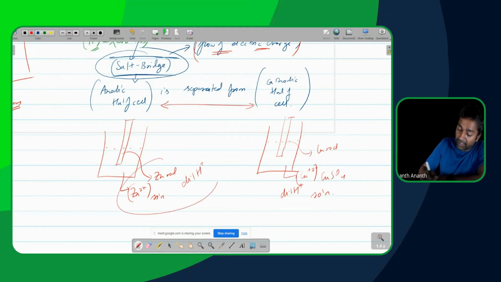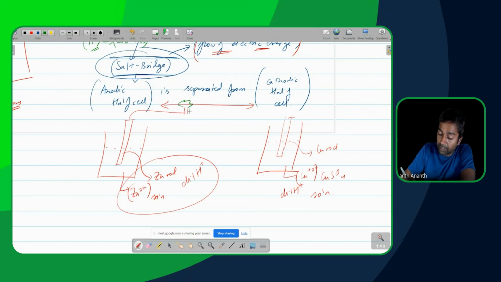In this particular case, these two are connected by the cell. So there will be a bulb here. I suppose I should have drawn it a little bit better, but a bulb will be over here, and we'll have this as the cell.